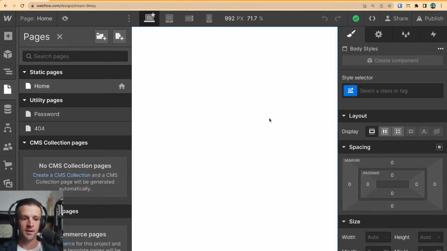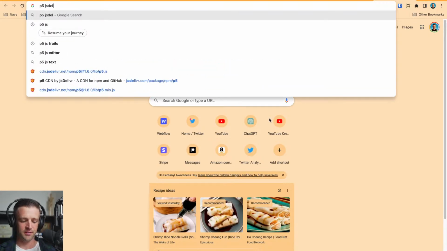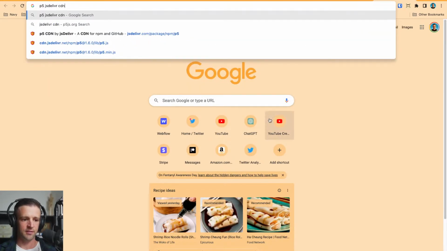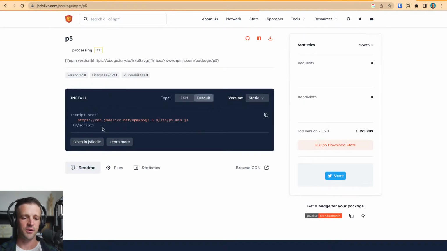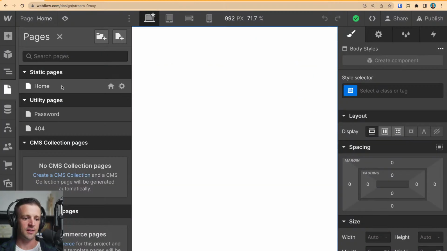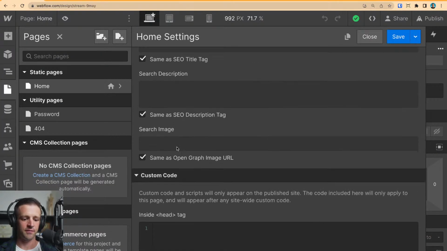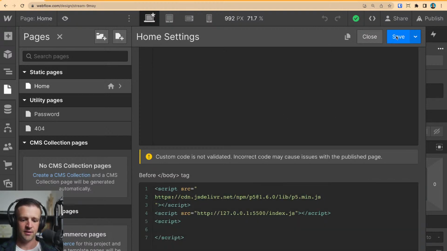So I deleted the p5.js jsDelivr CDN. We could actually re-import it this way. This is how your CodeSandbox style kind of works. Let's just copy that, come back to Webflow, and paste that in there, and save.